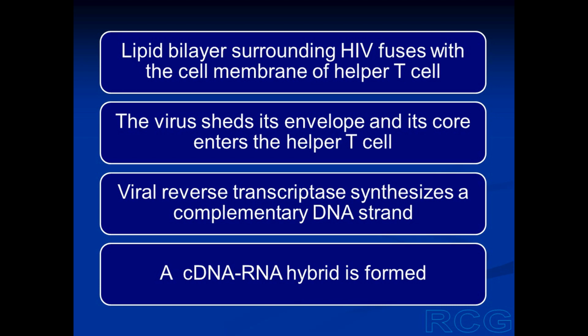And when the viral genome plus the viral enzymes enter the helper T cell, the reverse transcriptase of the virus uses the RNA genome of the virus as a template, and it synthesizes a complementary strand of DNA. So a hybrid molecule is formed in which there is one strand of viral RNA and the other strand is complementary DNA.